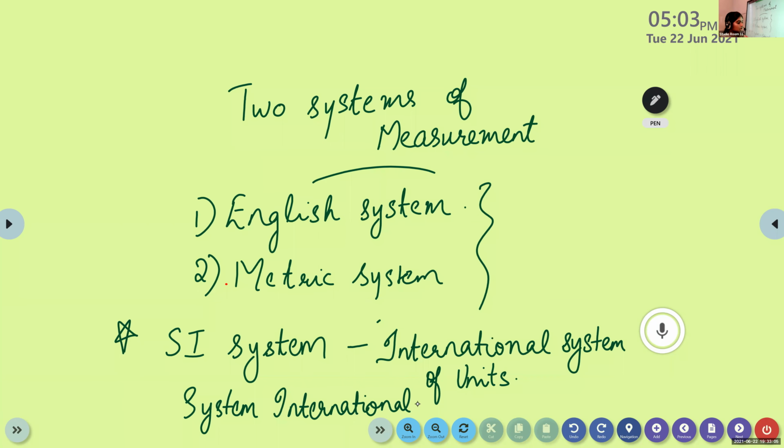We are using several units for different parameters, right? For measuring distance, we use centimeter, meter, kilometer. In the case of weight, we use kilogram, gram, milligram.